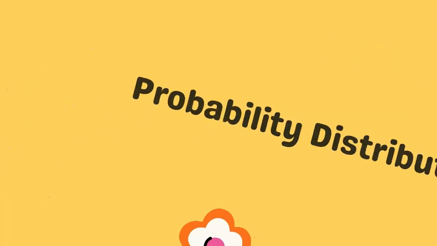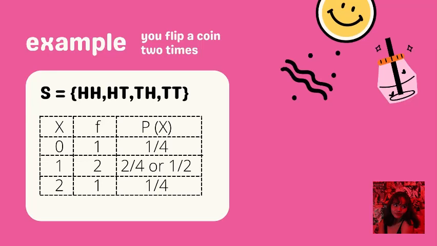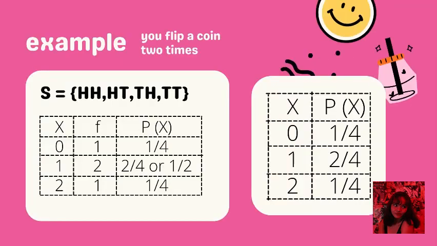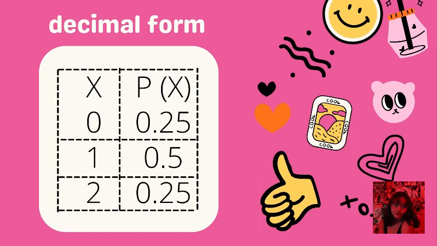Take this as an example. You flip a coin 2 times. If you arrange it into a table to show how many times the head appears, your sample space will be S equals HH, HT, TH, and TT. And this probability distribution will look like this. Or simply, we divide the frequency by 4 because there are 4 possible outcomes in this example. And if we express the probabilities as decimals, it will look like this.